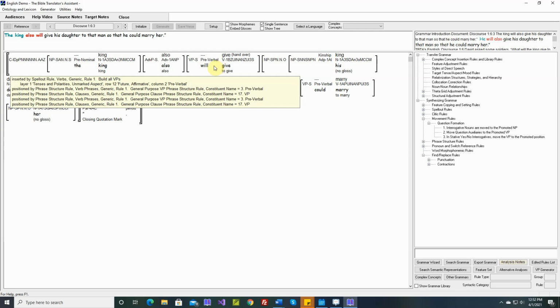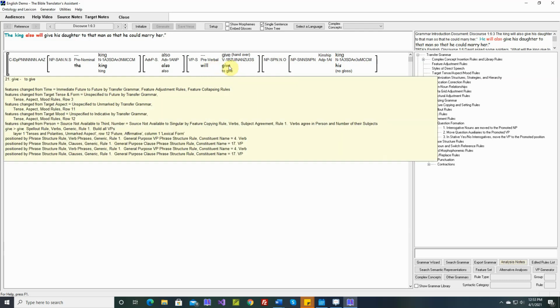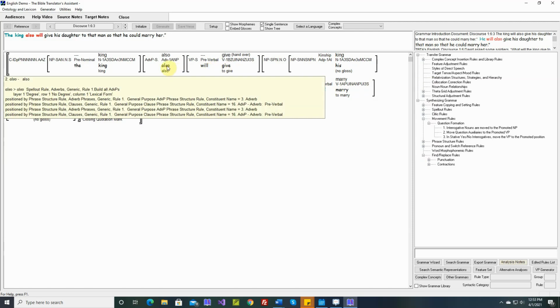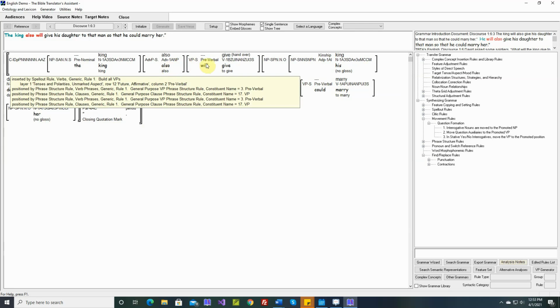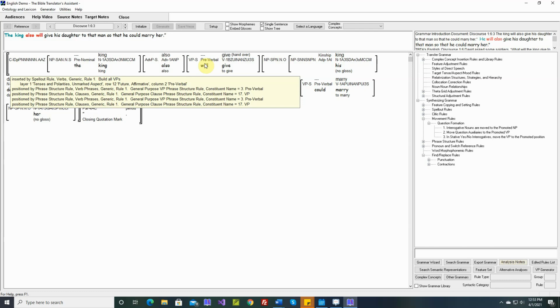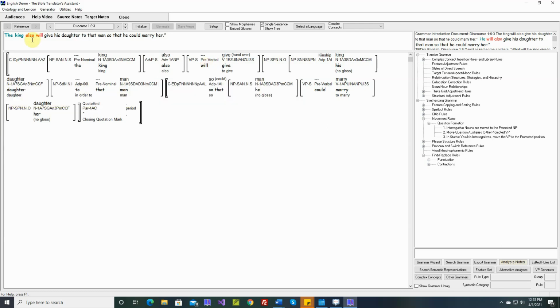The king finished also giving. We wouldn't say that. The king also finished giving. The king also started giving. So this adverb would come before some preverbals, but not all. If we see this occurring a lot, then we can write a movement rule. I would say for now, this is a difference we can live with.